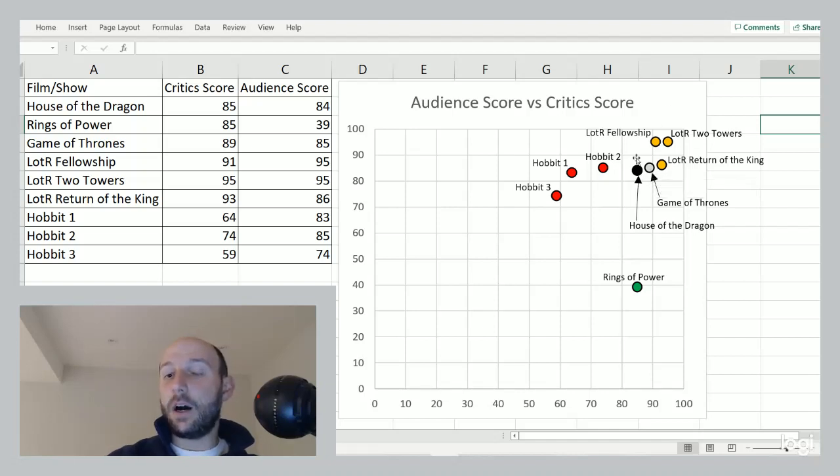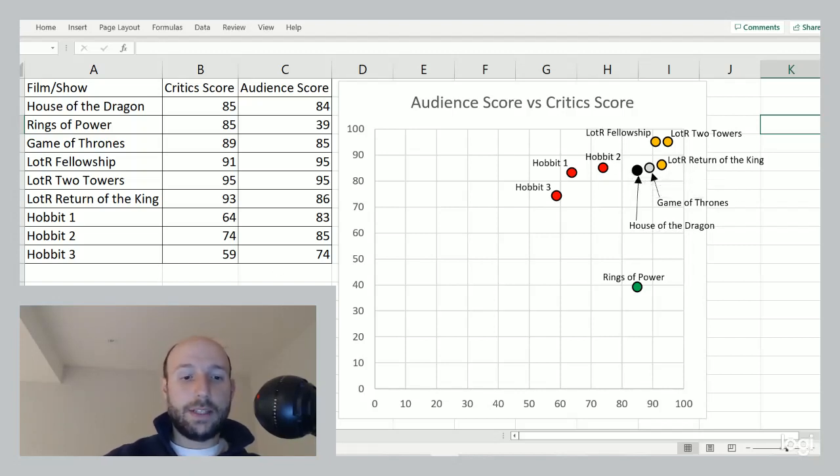And it's in this upper group here, quite close, some would say in the same category as that gold standard set by the Lord of the Rings trilogy. Whereas for Rings of Power, audience felt no, it's much lower ranked. It's in a completely different category, lower than Lord of the Rings, lower than The Hobbit, lower than the Game of Thrones and House of the Dragons.